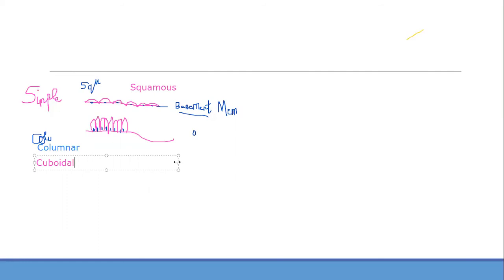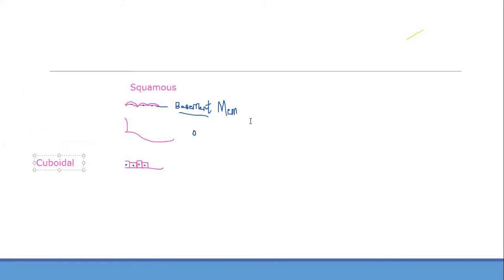Don't say only cuboidal. You have to say simple cuboidal, because one layer and shape cuboidal. And if it's one layer and like a column, it's called simple columnar. If it's one layer and like squamous, it's called simple squamous. Clear? Next, what should I draw? Stratified. Let us draw stratified.